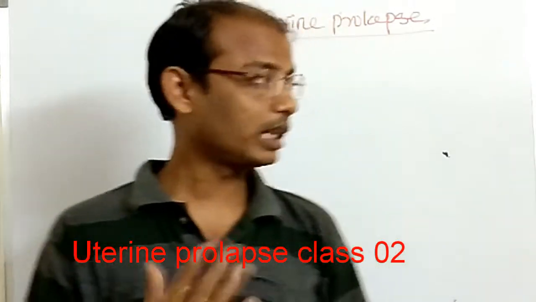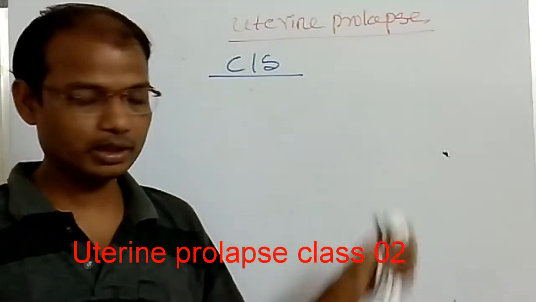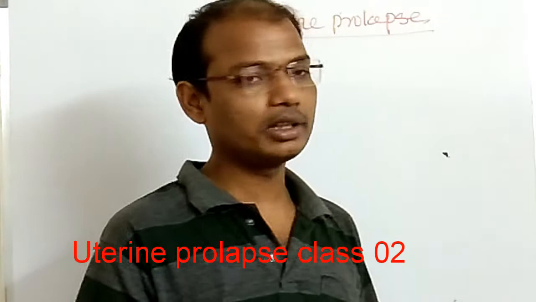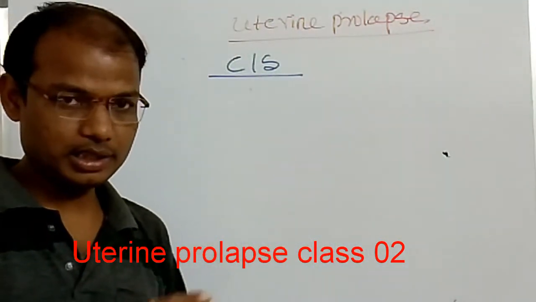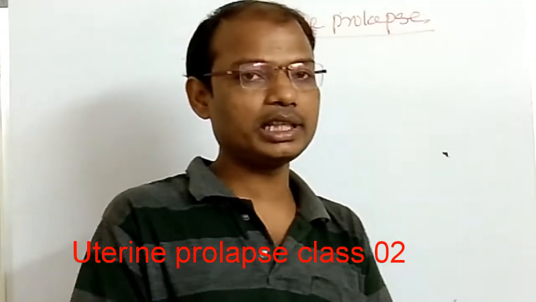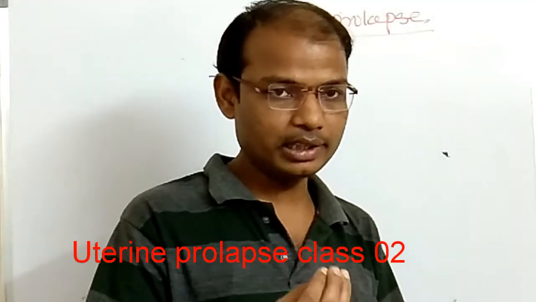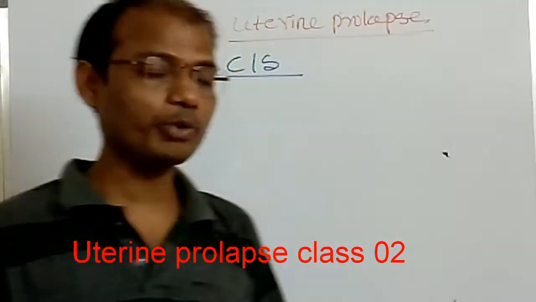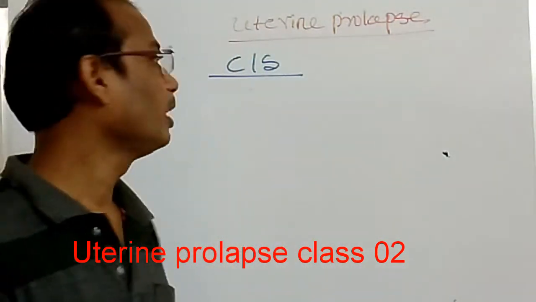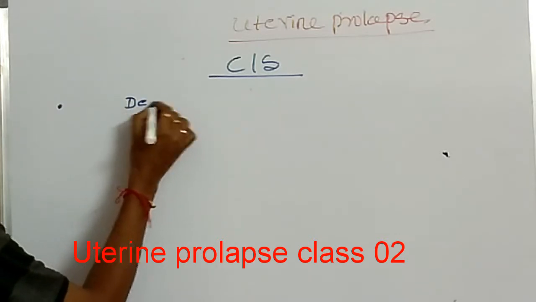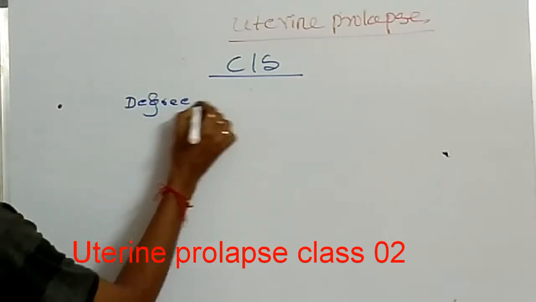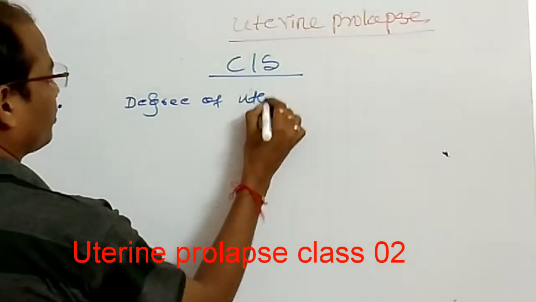Second degree and first degree are very difficult to diagnose, because the female feels like she is sitting on a ball, or feels like something is coming outside from the body. These symptoms appear. The clinical symptoms depend upon the degree of uterine prolapse.